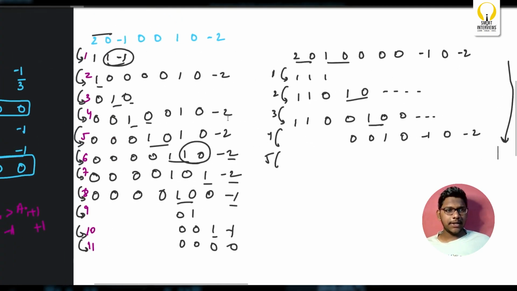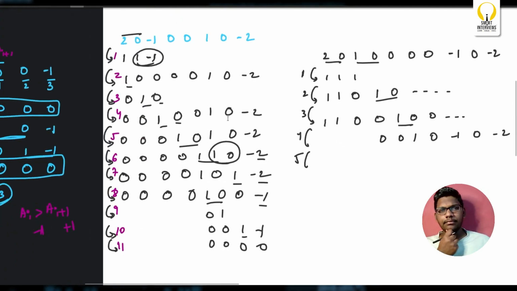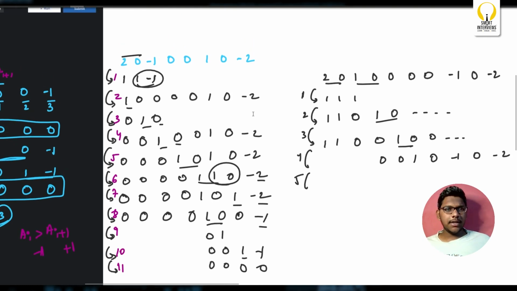See, if you observe here, what exactly is this 2 looking for? In the sequence, it should just look for minus 2. Either it can be minus 1, minus 1. Okay, even it can be like this.